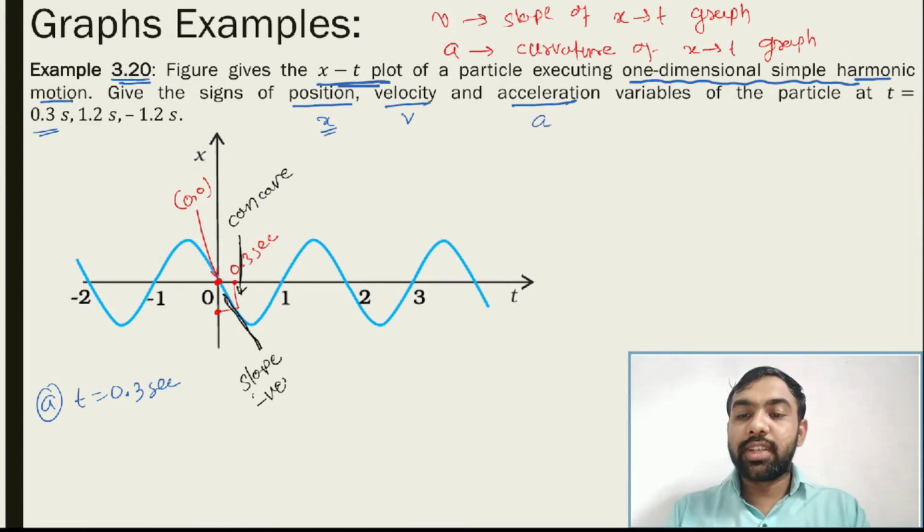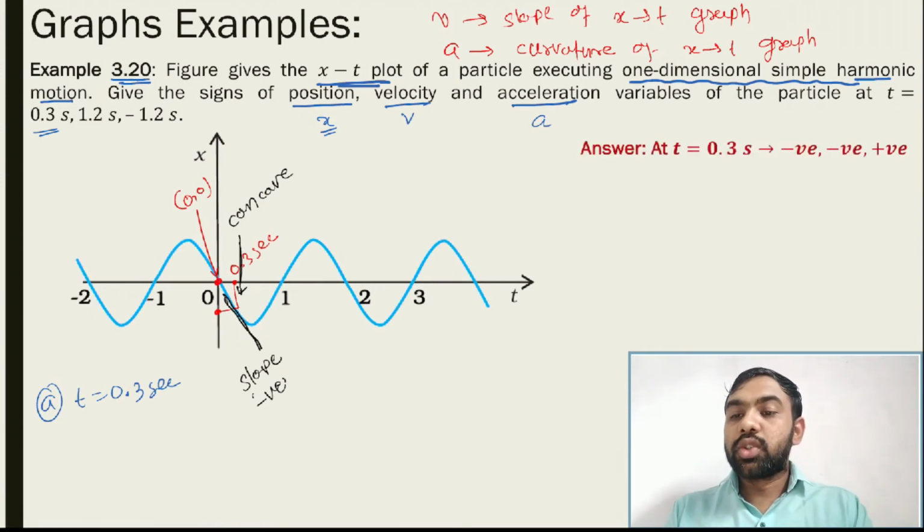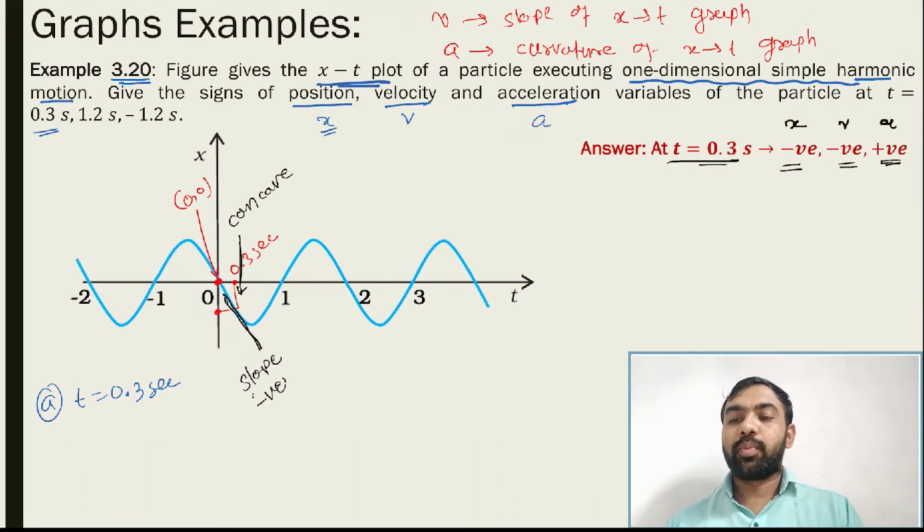See this one, first answer. At t is equal to 0.3 second: negative, negative, positive. So these are the three signs of x, v and a.